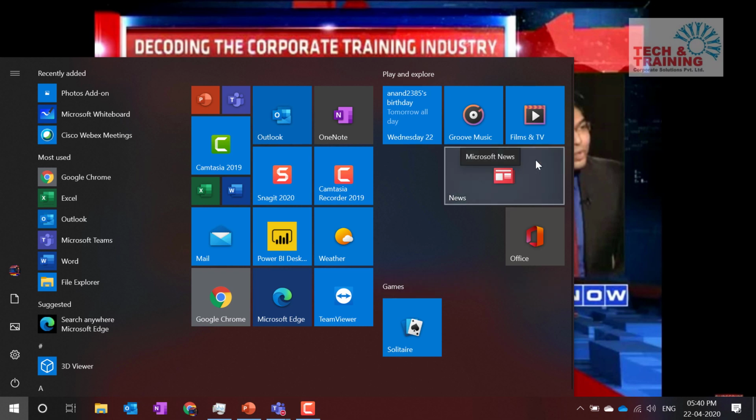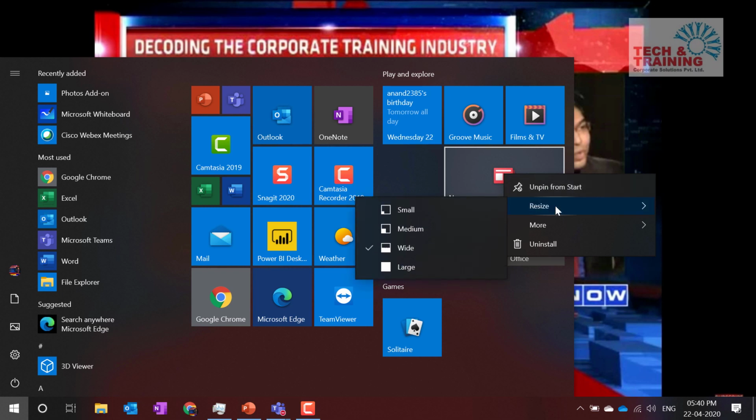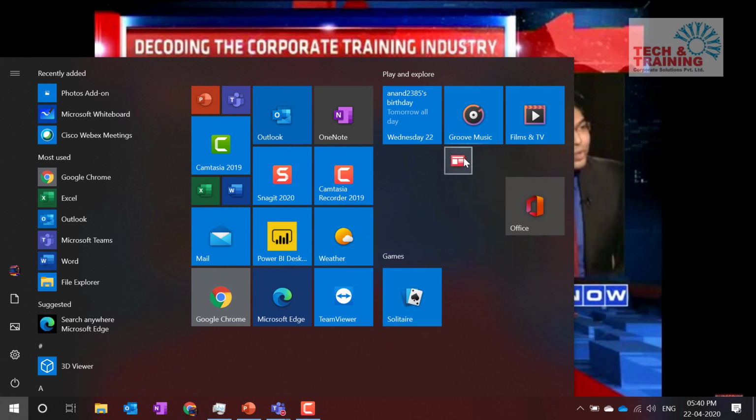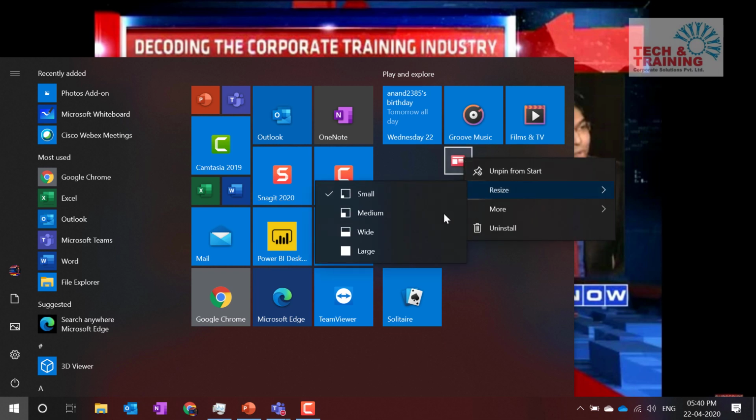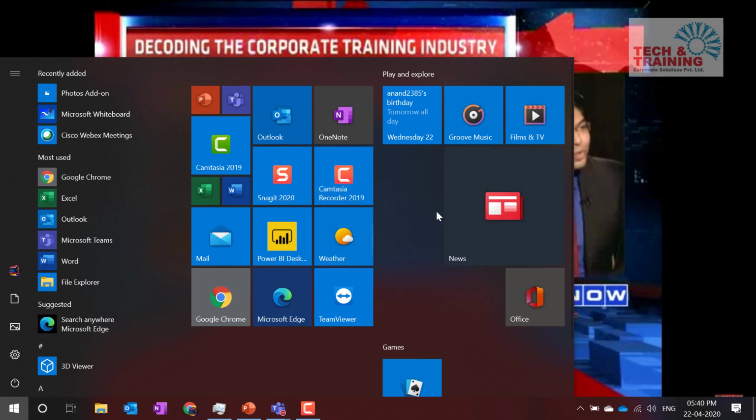Now here I would like this icon to be a little smaller because it's taking too much space on my screen. What I can do here is right-click, and after I right-click, I see the option resize, and I can make it a very small, tiny icon, or I can make it a pretty big icon like this.